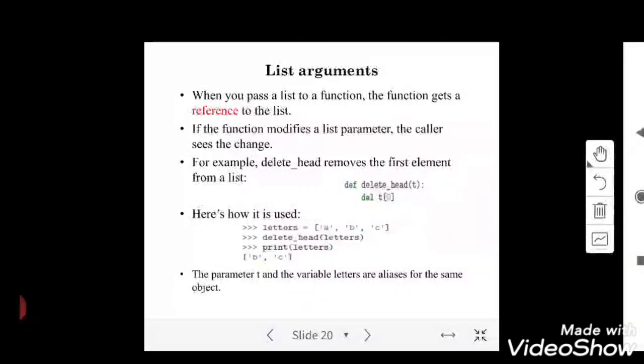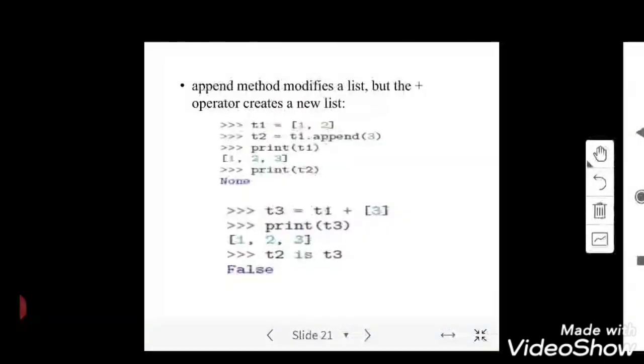Here I used a function called delete head and passed a parameter t, and I'm doing the same thing with the variable letters. Both t and letters are variables referring to the same thing. These are called aliases. Both have different names, but the object is the same. That is list arguments. And as we discussed, the plus operator creates a new list.